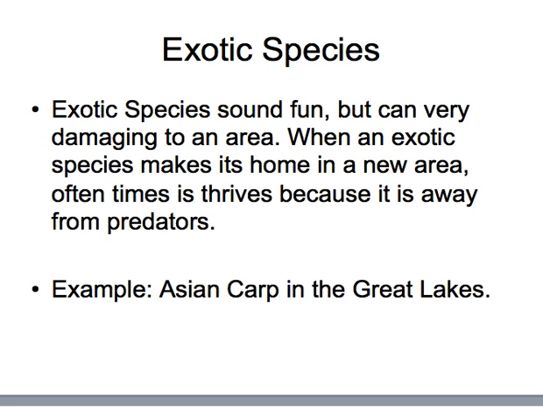The problem is this. Somehow, Asian carp got into our Great Lakes, like the lakes right above us, like Lake Erie and Lake Michigan. And the problem is that Asian carp are the biggest, nastiest fish in the Great Lakes. So they have no natural predators. So the Asian carp, all of a sudden living in the Great Lakes, when you have no predators, you start to grow like crazy. So Asian carp are eating up a lot of the fish in the Great Lakes, and they're causing a lot of problems because nothing can kill them except for mankind, and we really have no reason to kill them because no one eats Asian carp, so they're just reproducing like crazy.